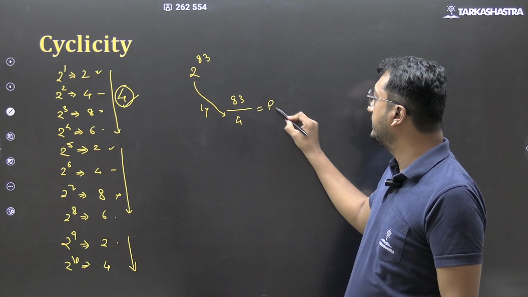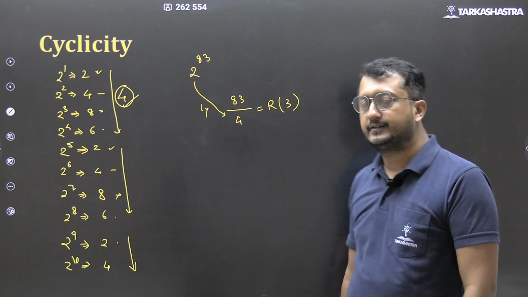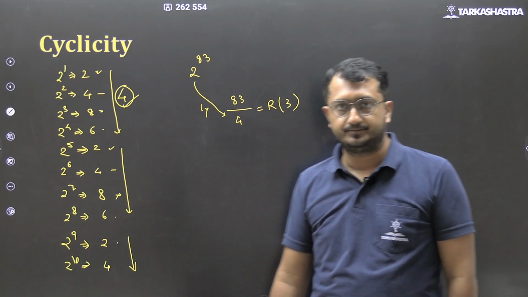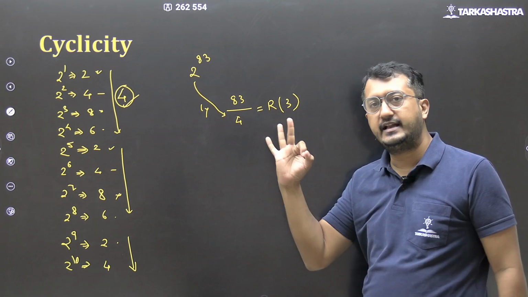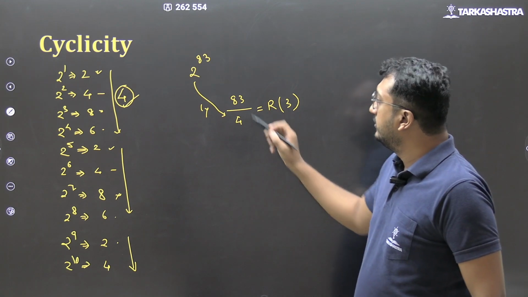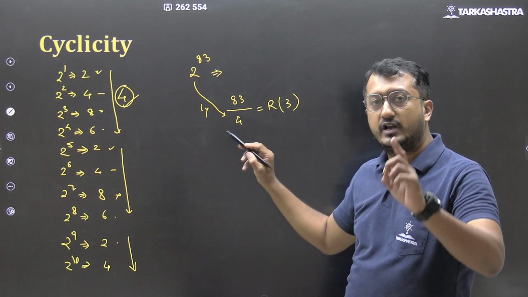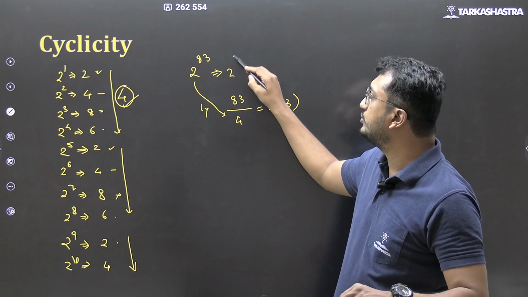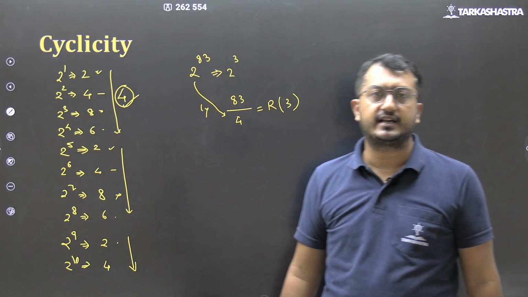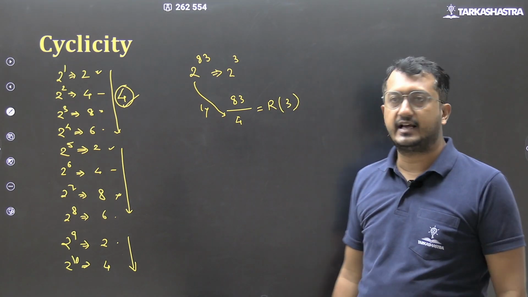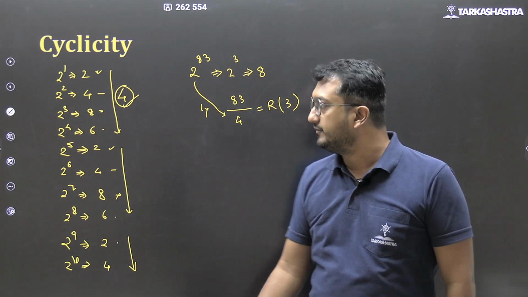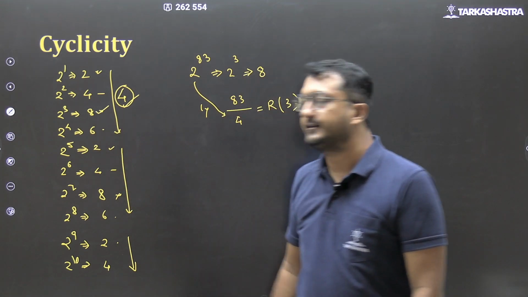This gives me the remainder as 3. Okay? Now, 2 raised to 83 का जो लास्ट डिजिट रहेगा वही 2 raised to 3 का लास्ट डिजिट रहेगा, which is 8. है ना? Which is 8.